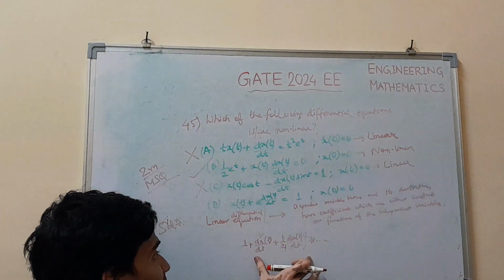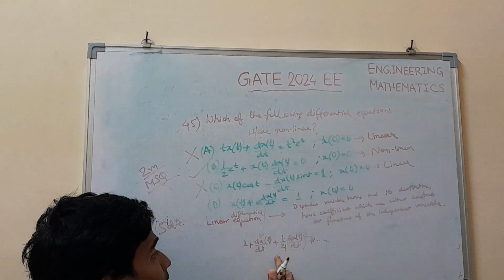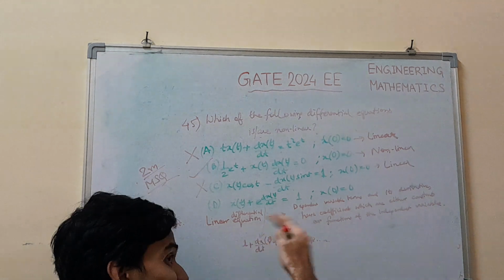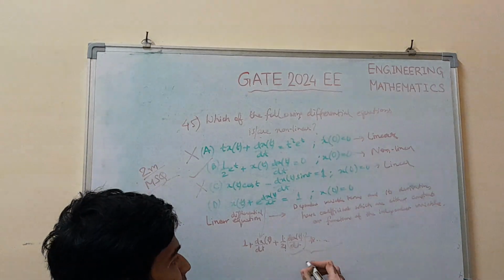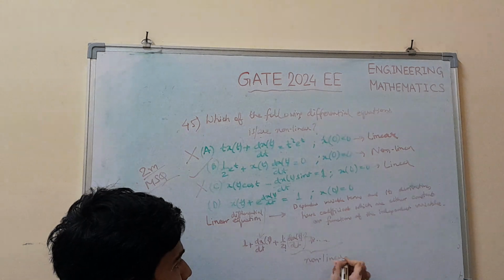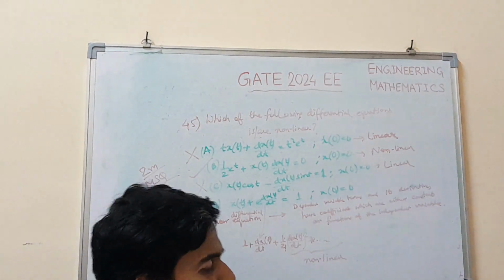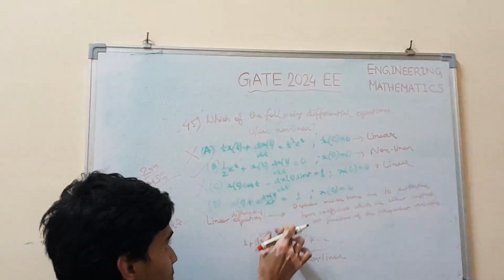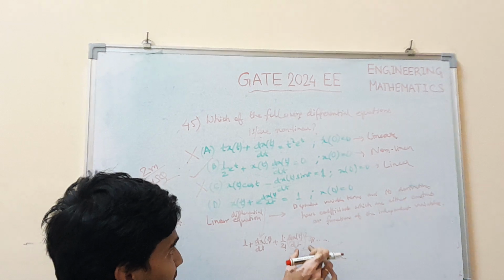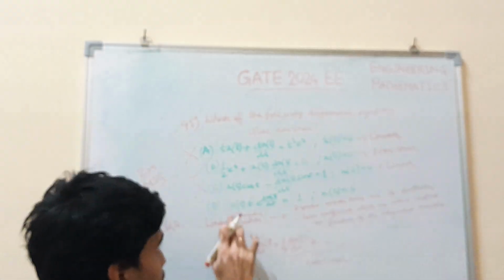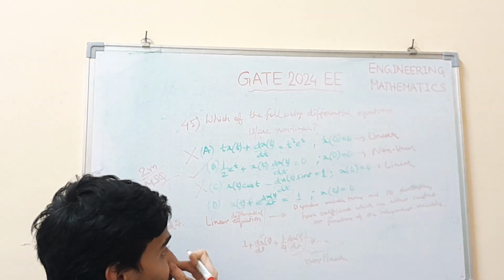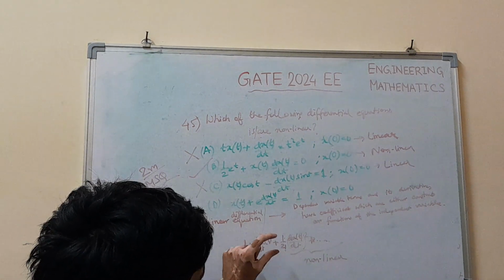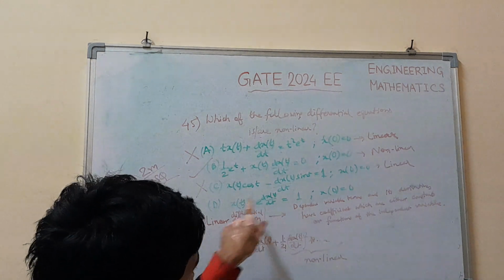But this term, if we expand it using the Taylor series, we get terms which are derivative terms of x of t with powers higher than 1, that is non-linear. These are all non-linear terms because they have powers 2, 3, greater than 1. So the presence of this term which expands to these terms makes this differential equation non-linear. Though these terms are obeying this definition of linearity, due to the presence of the exponential term and its consequent expansion, we can conclude that this overall equation is non-linear.